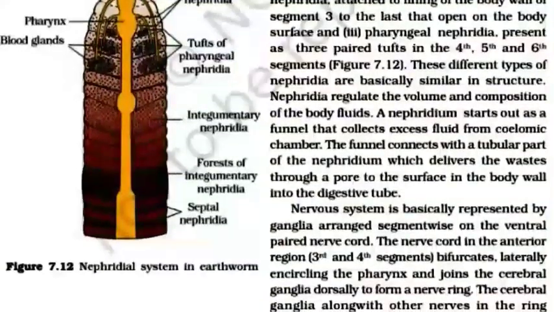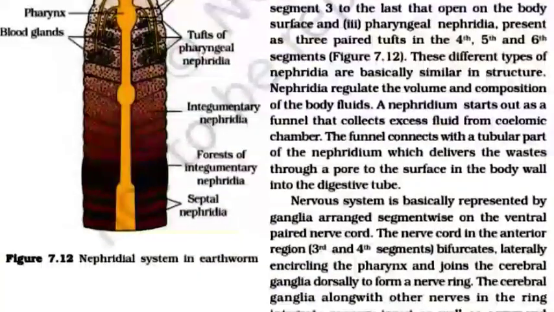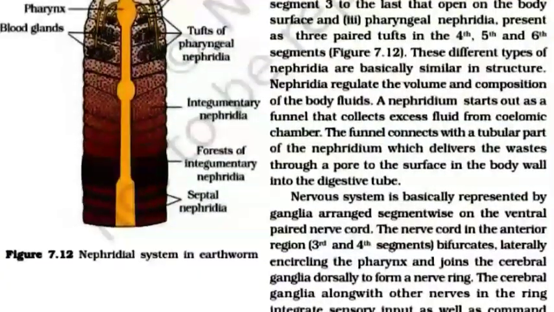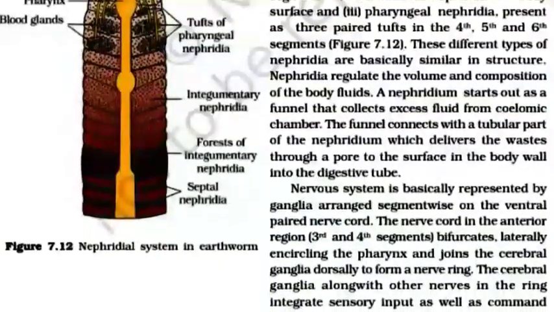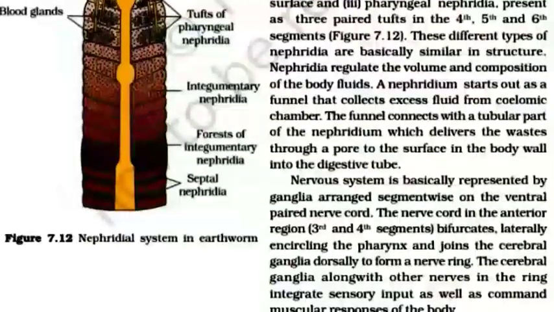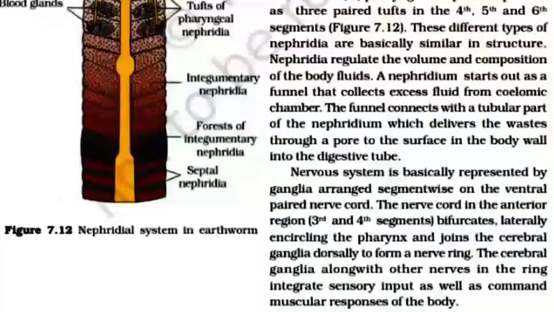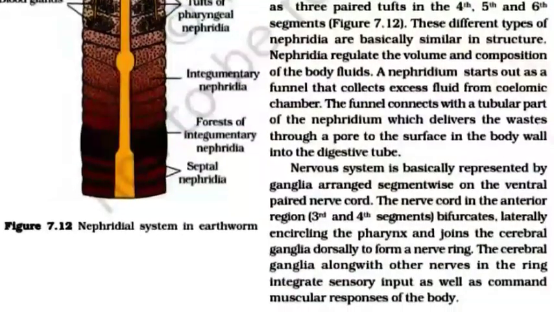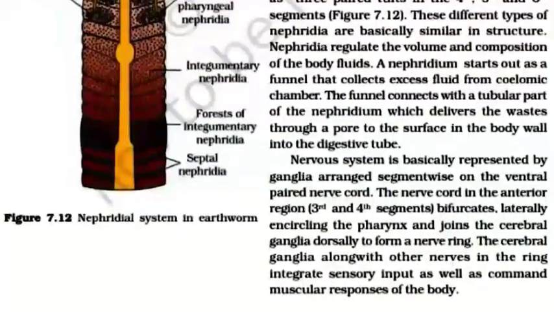A nephridium starts out as a funnel that collects excess fluid from the coelomic chamber. The funnel connects with the tubular parts of the nephridium, which delivers the waste through a pore to the surface of the body wall or into the digestive tube.